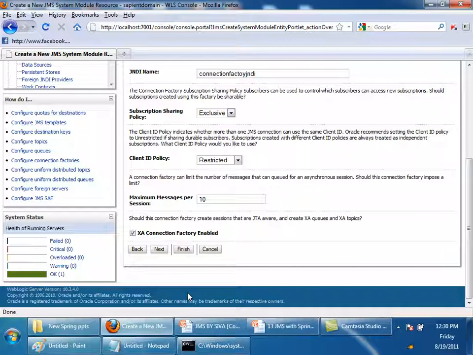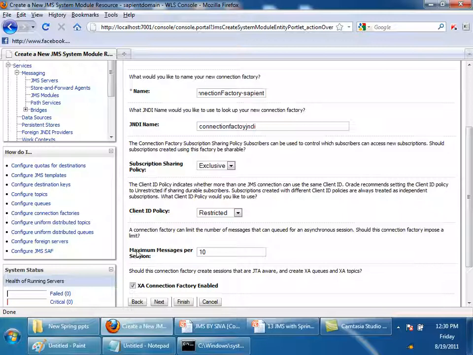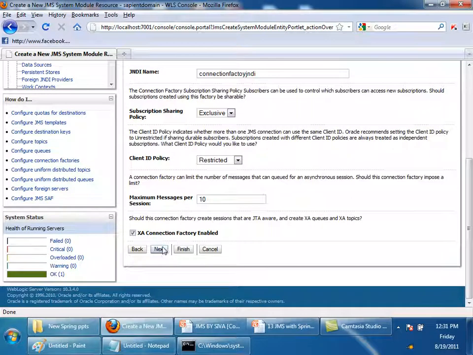This connection factory will allow only whatever the messages per session will be. Maximum messages. Where is it? Here, maximum messages per session. So here you are telling that in one session the maximum messages which can be sent or received is 10. The connection factory can limit the number of messages that can be queued for an asynchronous session. Take all the defaults. According to your application, you can decide how many messages you will be receiving automatically, right? XA connection factory enabled. What is this XA?